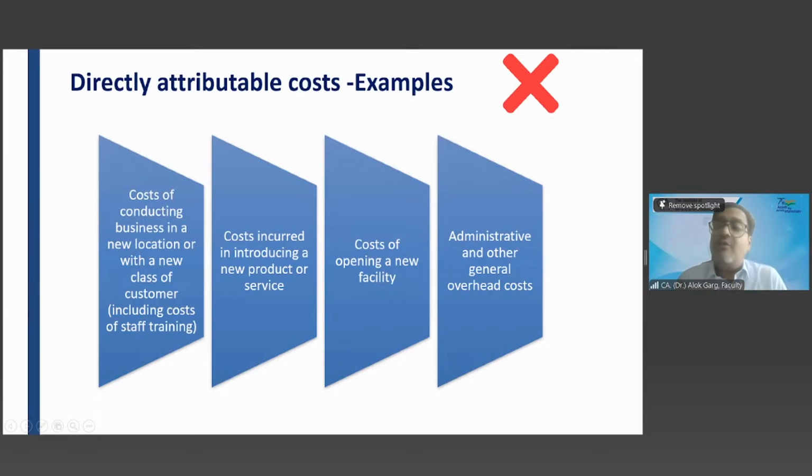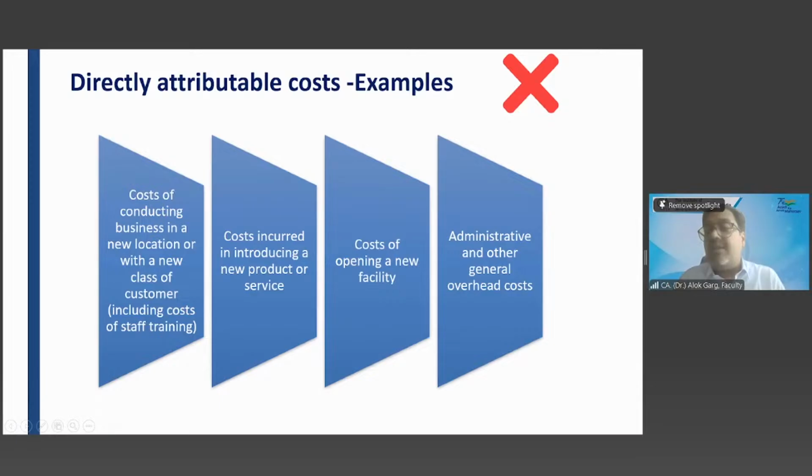Cost of opening a new facility. You have opened a new factory and you have invited Amitabh Bachchan to inaugurate that factory. And Amitabh Bachchan took 5 crores for the inauguration. Whether that cost will be capitalized? Is it a directly attributable cost? Had Amitabh Bachchan not inaugurated that factory, the machine would not produce goods? Yes, it will produce. It is not a directly attributable cost, right?